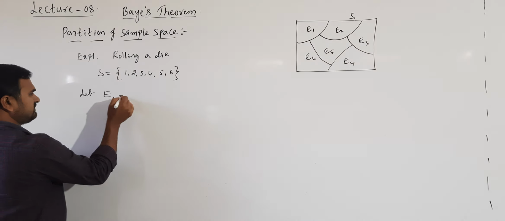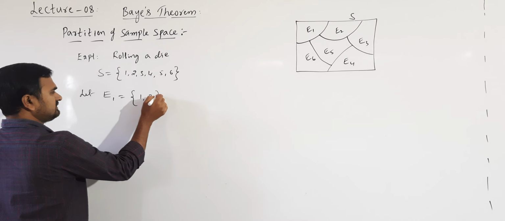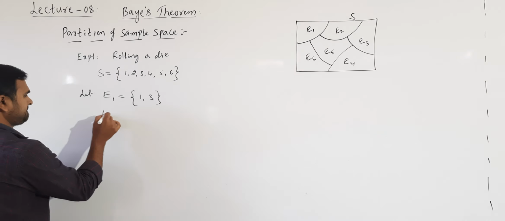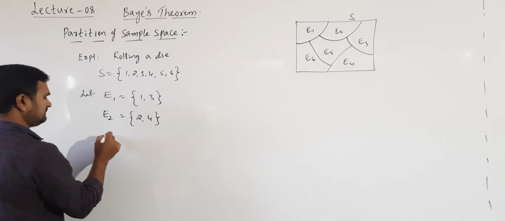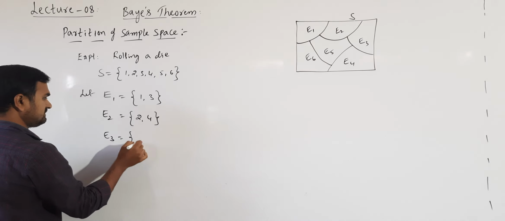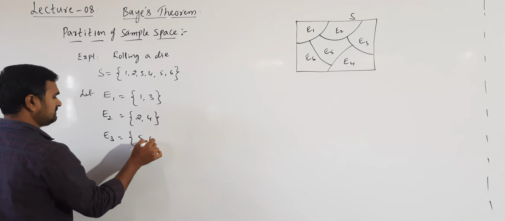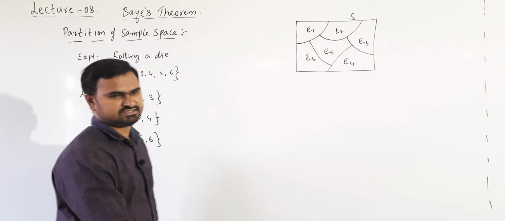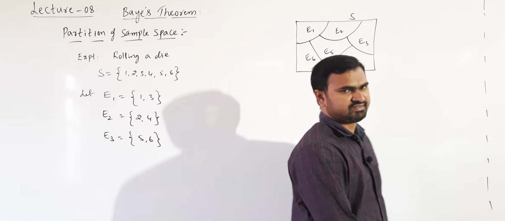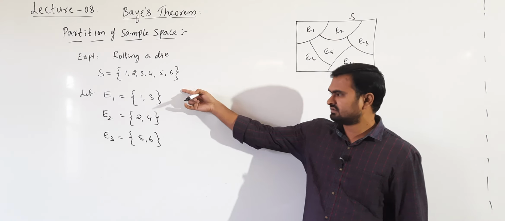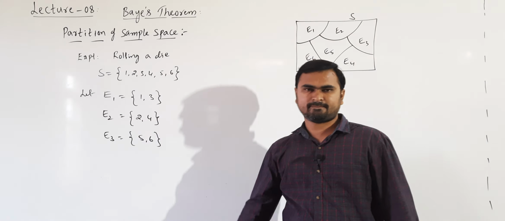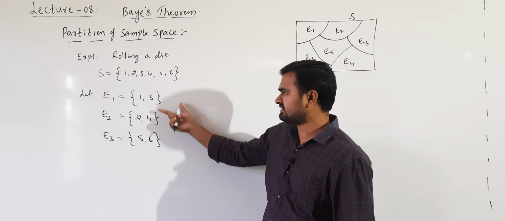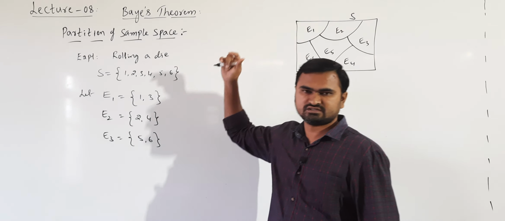Let E1 be the event of getting 1, 3. E2 is the event of getting 2, 4. E3 is the event of getting 5, 6. Suppose we take events like this. Now, observe these events E1, E2, E3: are they forming the partition of the sample space or not? How do we check that the events are forming the partition of sample space?